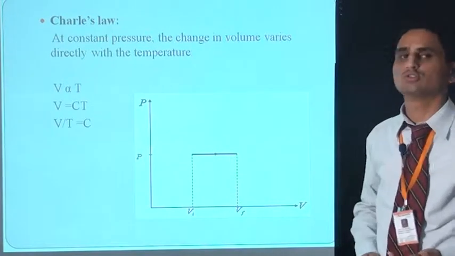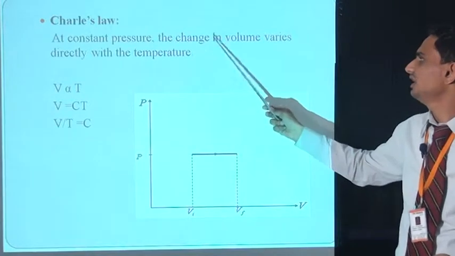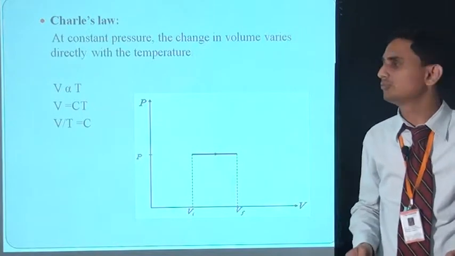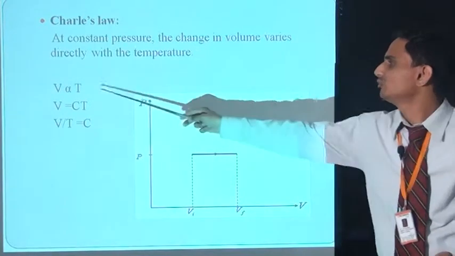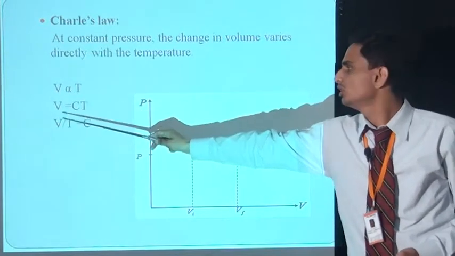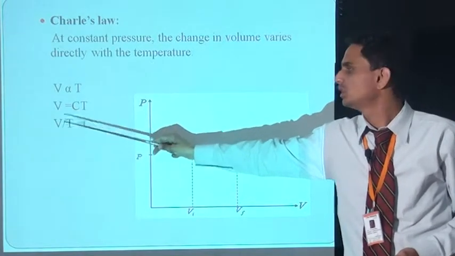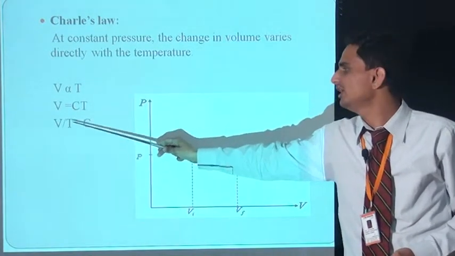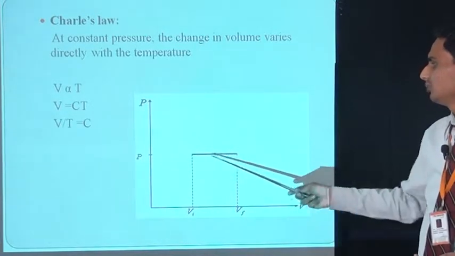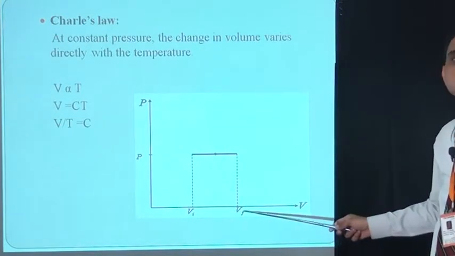Second is Charles law. The statement of Charles law is: at constant pressure the change in volume varies directly with the temperature, means the volume is proportional to temperature. So V is proportional to T, so the equation becomes V = CT, where C is the constant. So the equation becomes V/T = C. Here is the diagram of Charles law, where the pressure is constant and volume is changed, from initial Vi to final condition Vf.